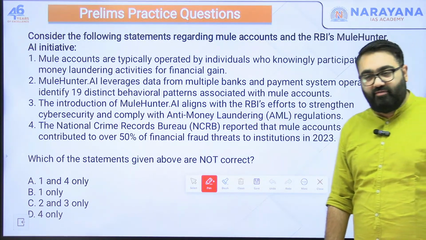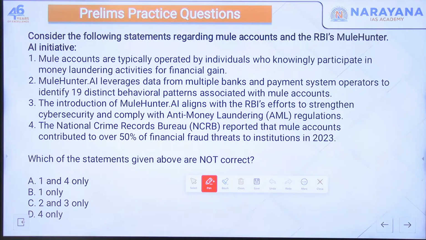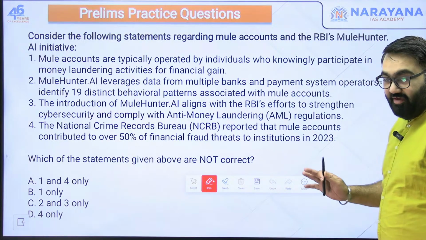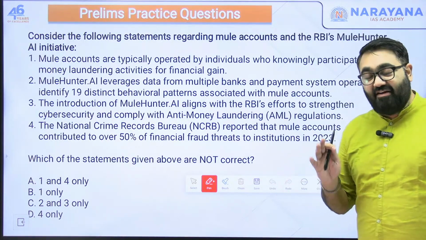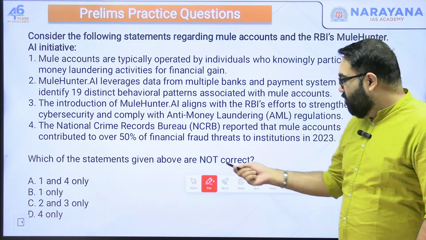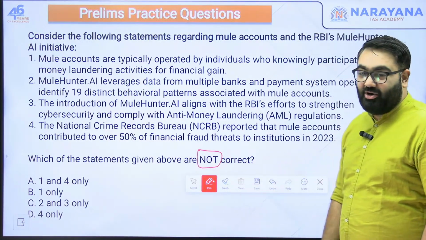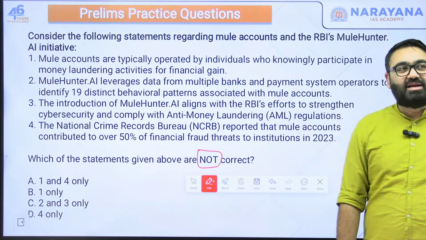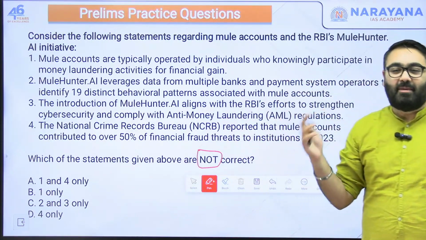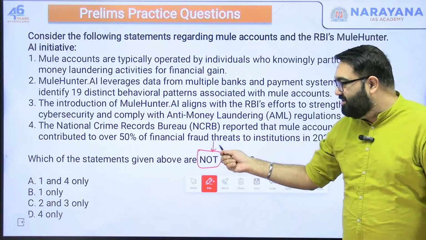All right, I hope all of you have read this. Consider the following statements regarding mule accounts and RBI's mulehunter.ai initiative. Before I go ahead, one very important thing that you must know, because a lot of people usually overlook this: you had to tell which of these is not correct. When the UPSC asks which of these is incorrect, which of these is not correct, this is where many people actually falter. So make sure that you do read this. You have to tell which of these is not correct, means which of these is wrong.